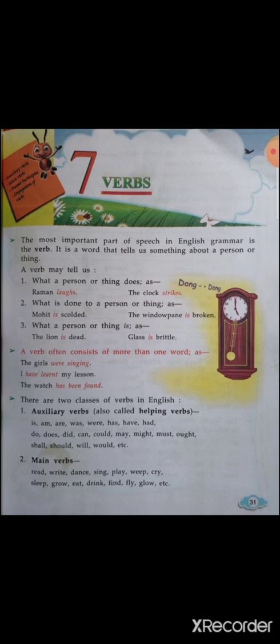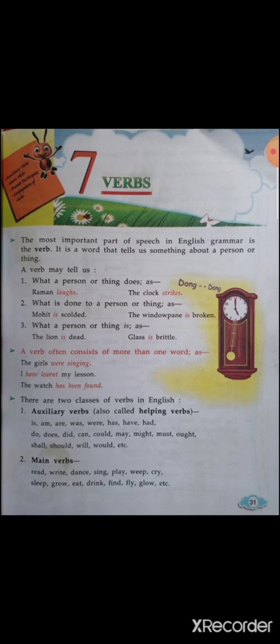And the verb may tell us different things. First one, what a person or thing does. Raman laughs, the clock strikes. These are the actions, laughs and strikes. What is done to a person or thing? Mohit is scolded. The window pane is broken.